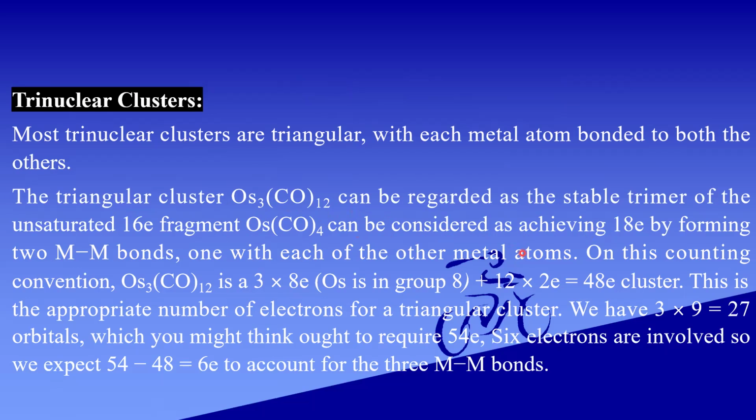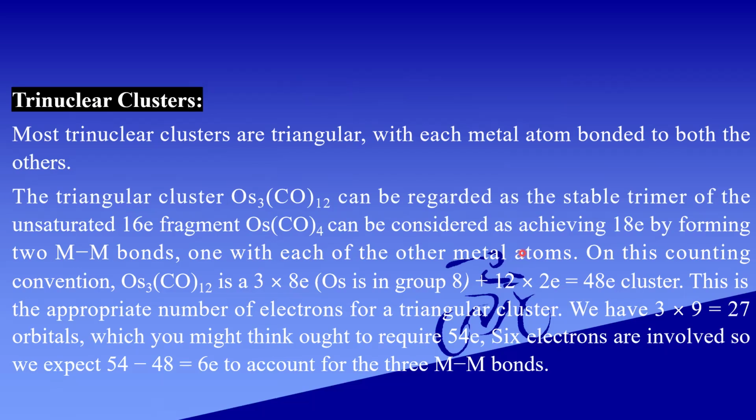On this counting convention, Os3(CO)12, that is 3 metal atoms, so 3 into 8 electron plus 12 into 2, 48 electron in the cluster. This is approximate number of electrons for a triangular cluster. We have 3 into 9 orbitals, that is 27 orbitals, has the capacity of 54 electrons.